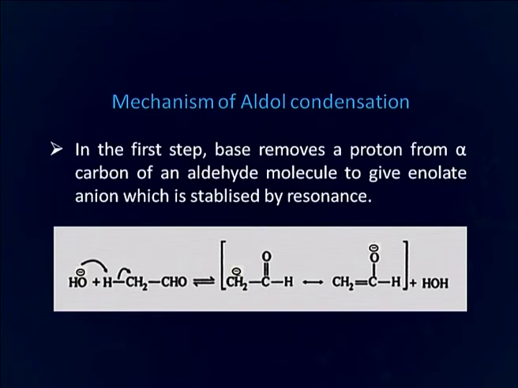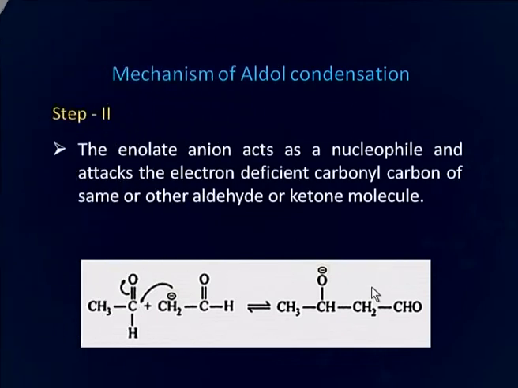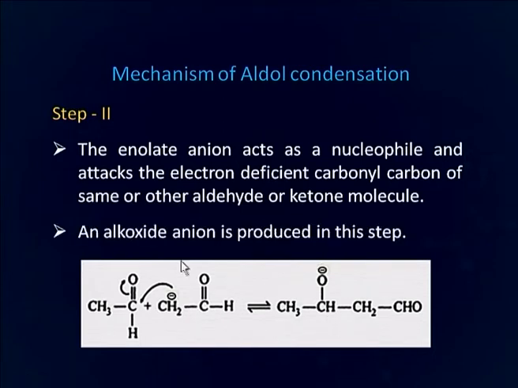As you can see here in this figure, this is the alpha carbon. Attached to this alpha carbon is this hydrogen, which is abstracted by base, and there is formation of this enolate anion, which is stabilized by resonance. In the second step, the enolate anion acts as a nucleophile and attacks the electron deficient carbonyl carbon of the same molecule in this particular case, and there is formation of this alkoxide.